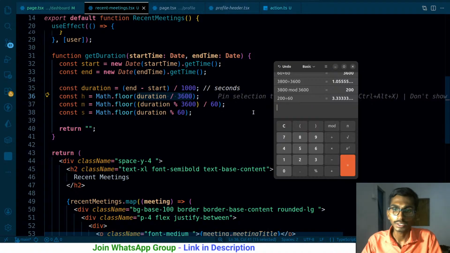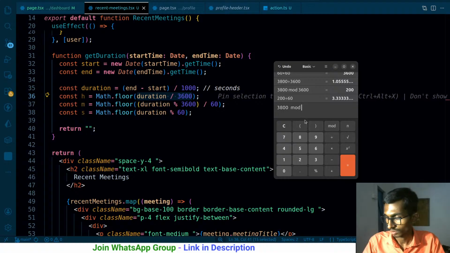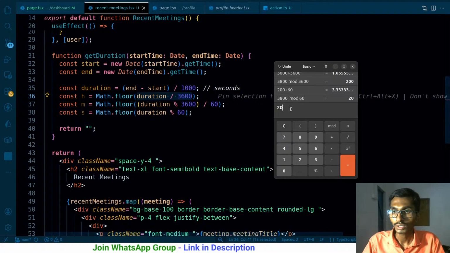How about the seconds? Duration, 3800, modulo 60, gives 20 seconds.